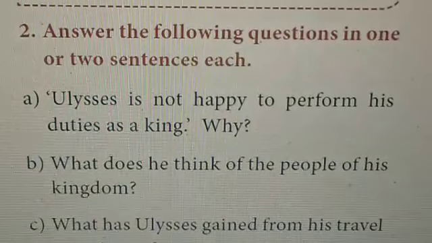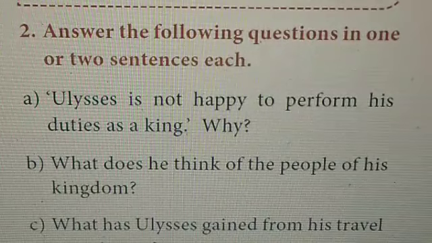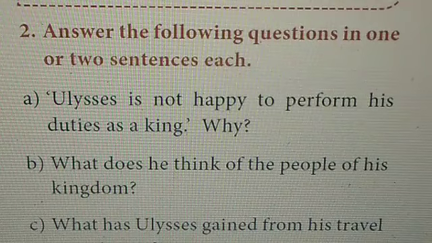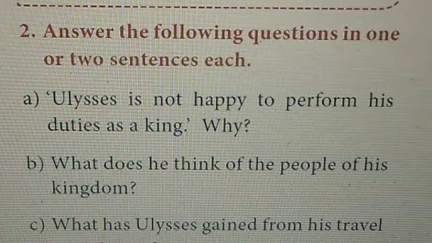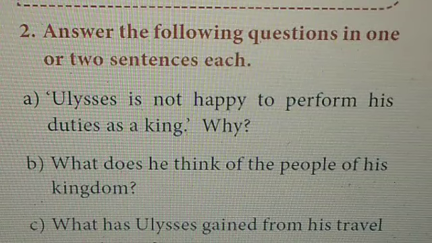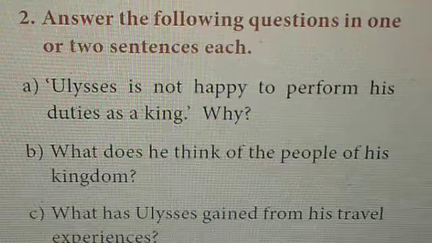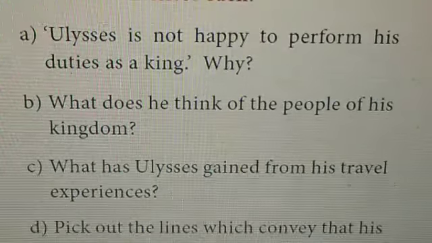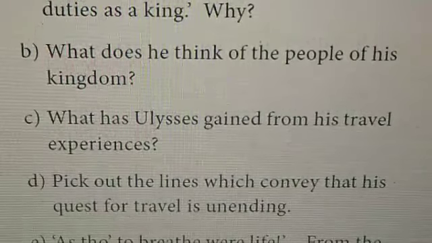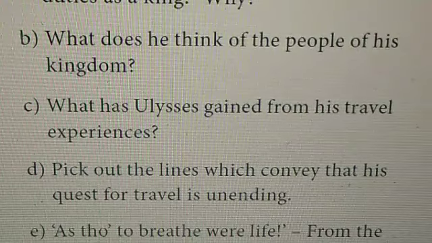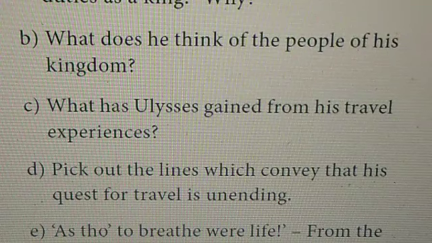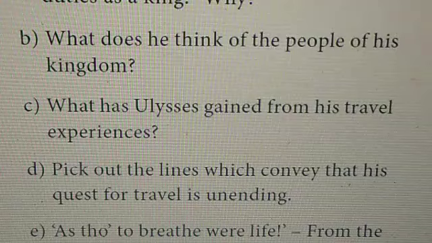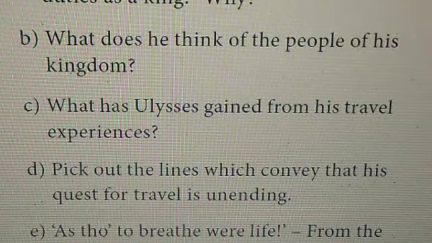Turn to page 131, students, and we shall answer the following questions in one or two sentences each. Question A. Ulysses is not happy to perform his duties as a king. Why? Ulysses is not happy to perform his duties as a king because he longs for travel and adventures. Question B. What does he think of the people of his kingdom? He thinks that the people are large groups of drones who do nothing but eat and sleep.